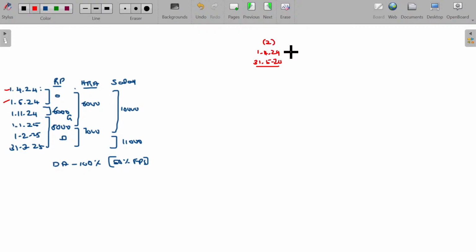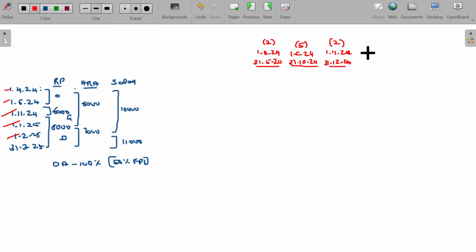Thereafter from 1/6/24 to 31st October 24, how many months? 6, 7, 8, 9, 10. 5 months. Then from 1/11/24 onwards, 31st December 24, 2 months.